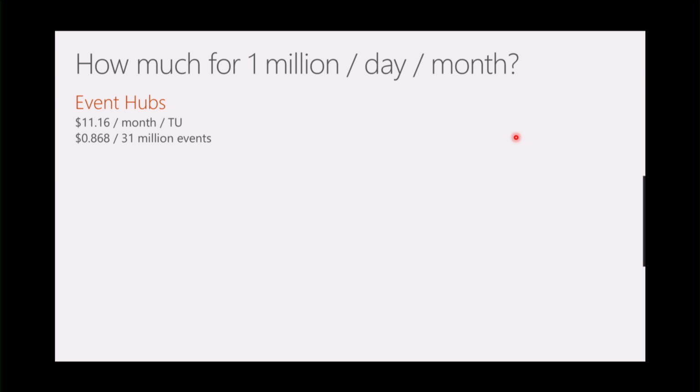What I was alluding to earlier when I was asking Ken about cost is essentially this same question here. So here's an example of what it would cost to send 1 million messages a day through all of these systems, and this will give you an idea of what your monthly bill would look like. So for Event Hubs, you have a flat rate of around $11, and then for an additional 31 million events, besides what's included, you spend 86 cents. So it comes out to a grand total of $12.